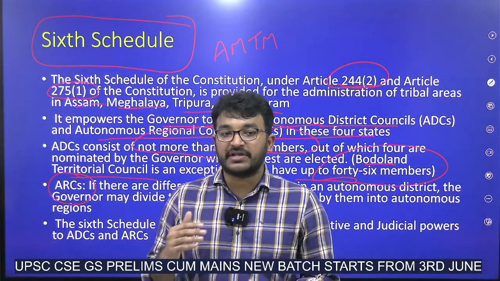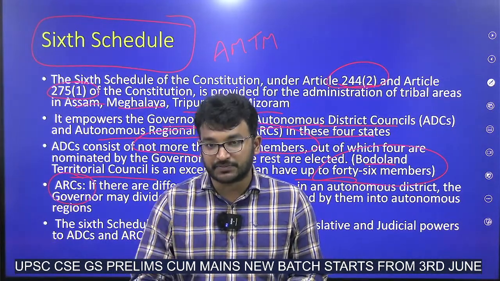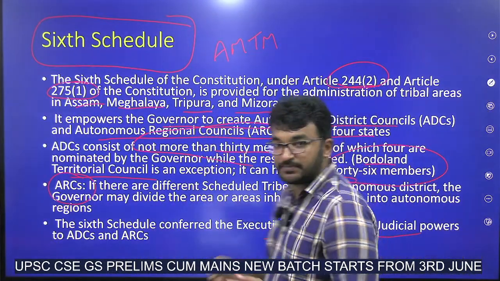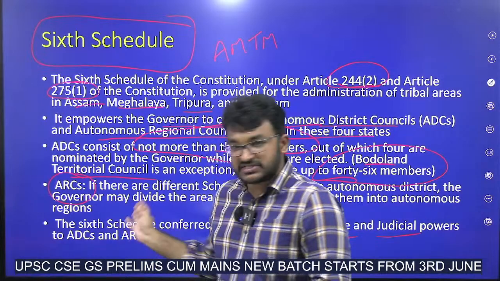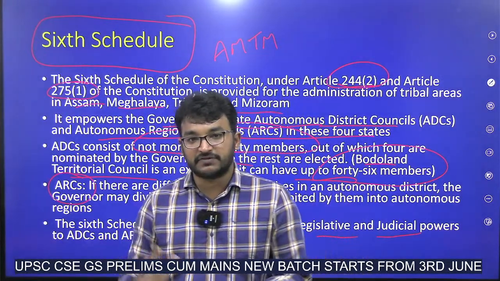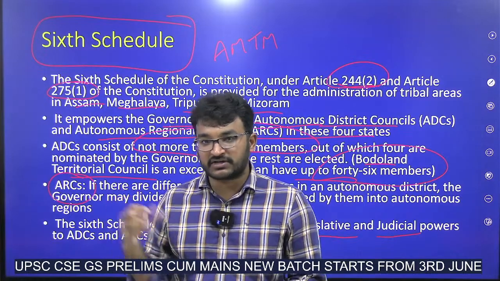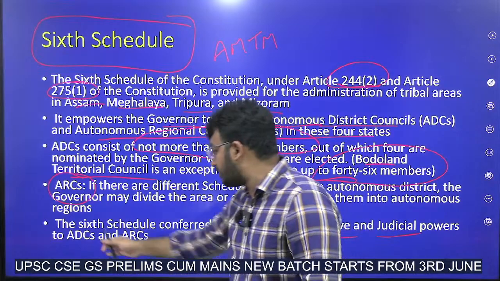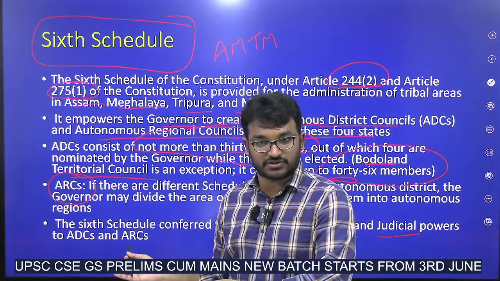How? Many powers will be given directly to the people. For example, executive, legislative and judicial powers will be given to ADCs and ARCs under the 6th schedule. For example, if the governor finalizes some sort of jurisdiction, those cases can be solved by ADCs only.